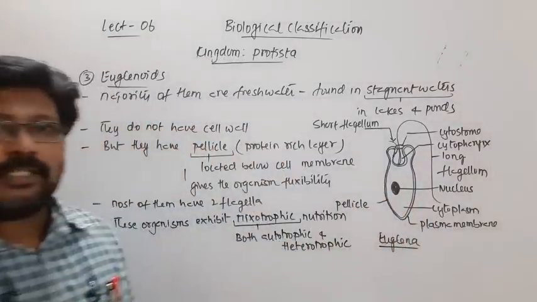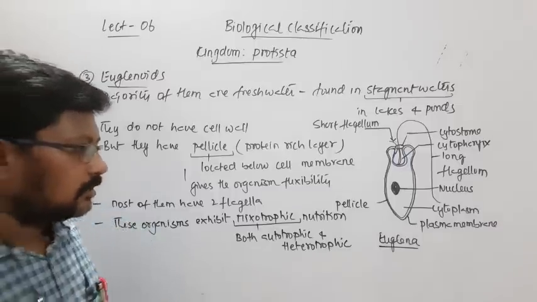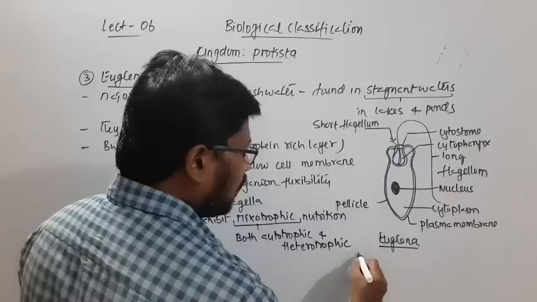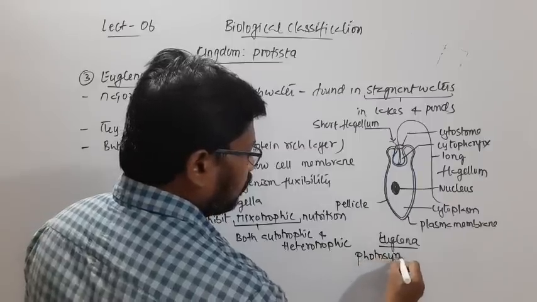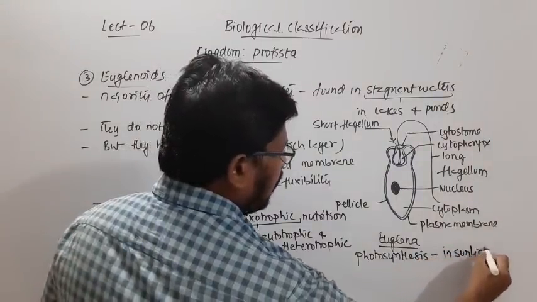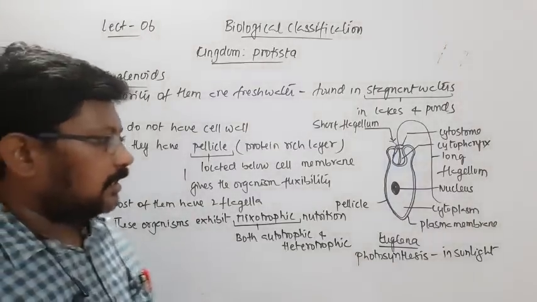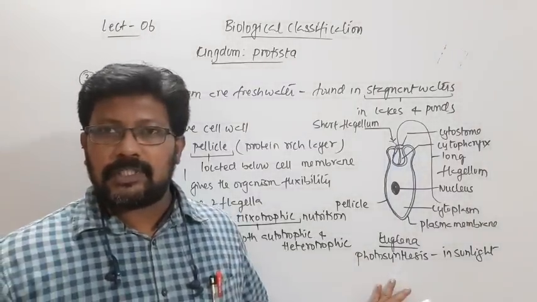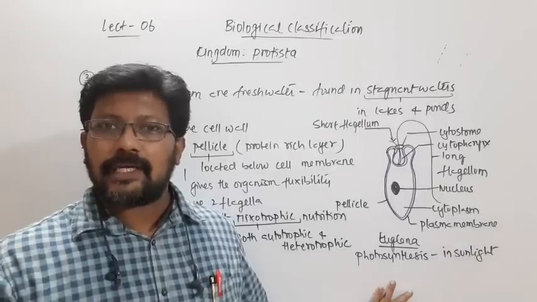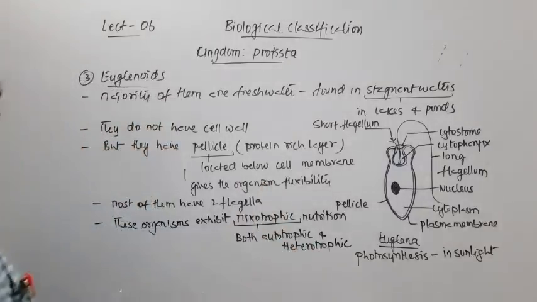In the presence of sunlight, Euglena will perform photosynthesis. So Euglena performs photosynthesis in sunlight. But during the night time, as there is no light, it won't be performing photosynthesis. Instead, it will feed on other organisms, meaning it will act like a heterotroph. So in the daytime the Euglena is autotrophic.